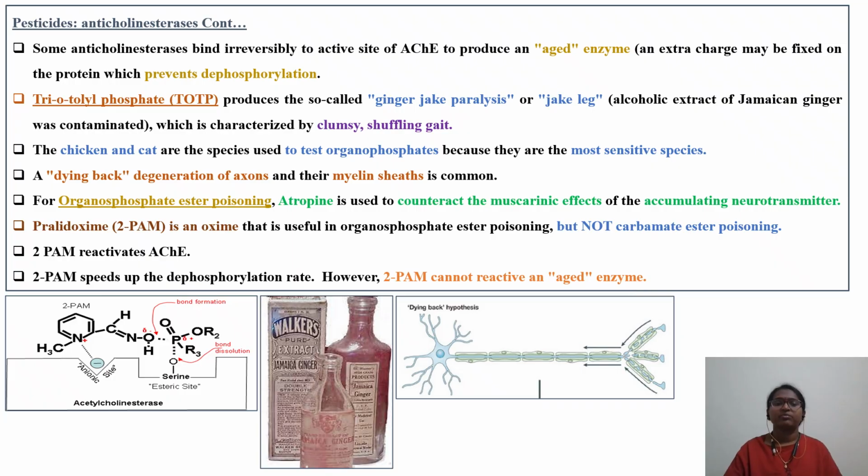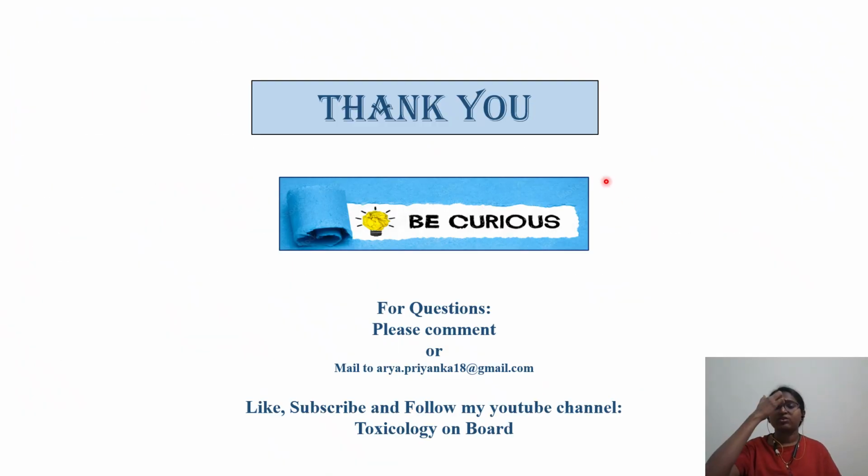Okay, so I hope from this video you were able to learn about organophosphate esters, acute carbaryl poisoning, atropine, and 2-PAM. Malathion and parathion are some of the examples. We also got introduced to the concept called ginger jake paralysis, Jamaican alcohol extract contamination with TOTP. Remember the acronym SLUD for cholinesterase poisoning whenever it is there.